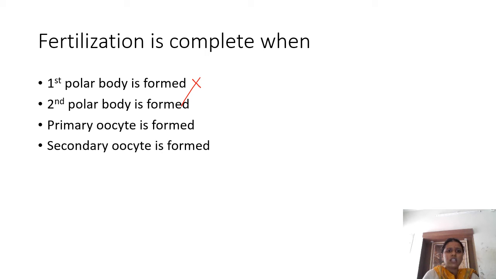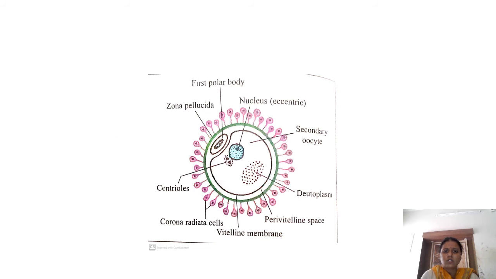The second polar body is formed after fertilization. Primary oocyte is formed, secondary oocyte is formed. Those are all wrong, as you already know. So this is the structure of the mature ovum. As I said, the second layer of cells in the corona radiata has disappeared, and only the first layer closer to the zona pellucida remains, and that forms the corona radiata cells.